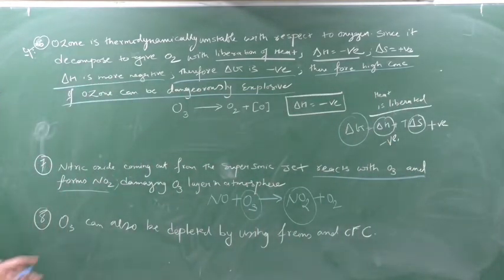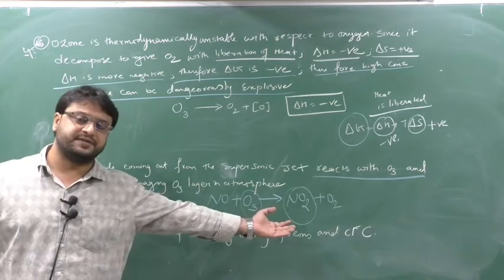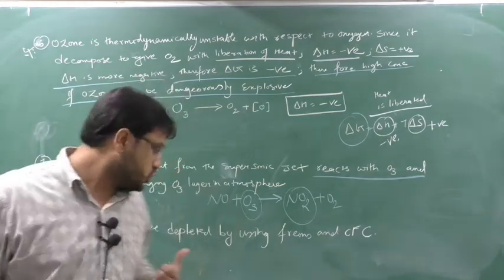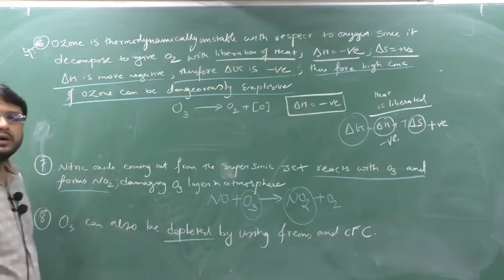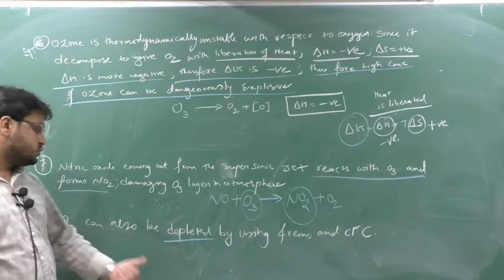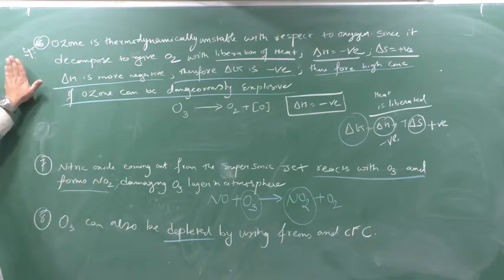Clear this part? Next, we are down. Ozone can also be depleted by using freons and CFC. In the last class also, in the starting of ozone, I have explained to you that ozone can also be depleted. Here the meaning of depleted is getting over, exhausting. Okay. So ozone can also be depleted by using the freons and CFCs. Clear? So this point is very important.